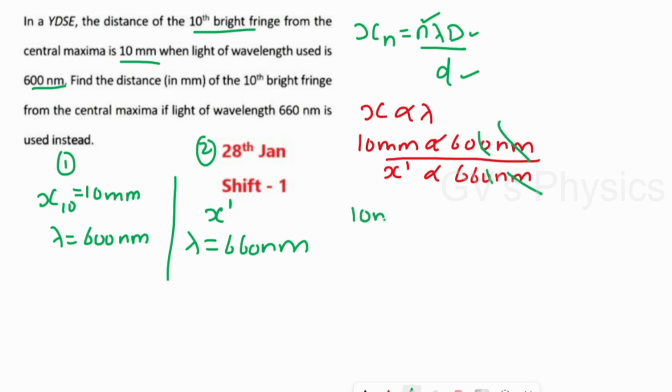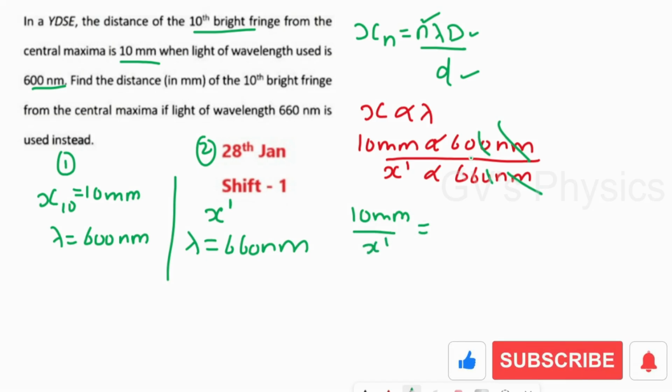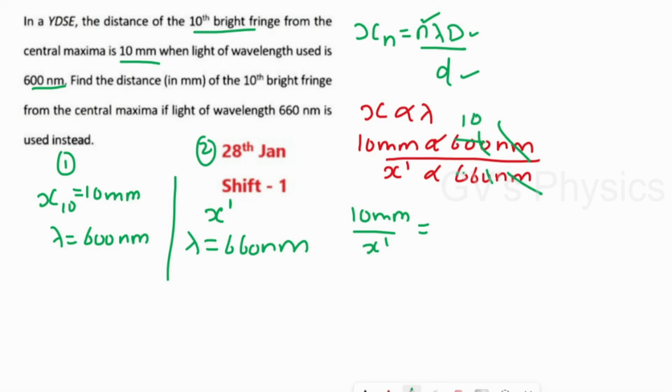Balance 10 millimeter by x dash is equal to, if you're cancelling, 60 by 66, it will become 10 by 11. So we can write it as 10 by 11. 10 will get cancelled. So we can write x dash is equal to 11 millimeter.